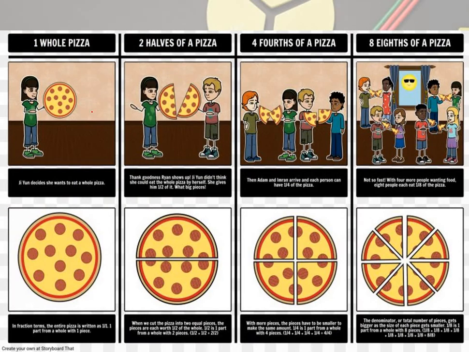Here we can see the examples. One whole pizza. This whole pizza is divided into 2 halves. One is eaten by this girl and another part is eaten by this boy. Now this pizza is again divided into 2 parts, and this pizza is divided into 2 parts. So you can see the pictures and understand. One half part is taken by him and another part is taken by her.